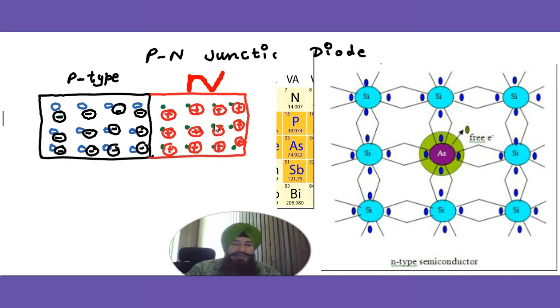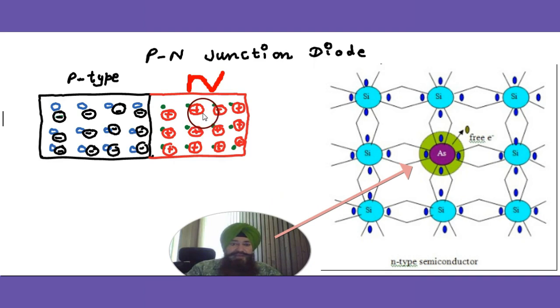When we add pentavalent impurity, they have 5 electrons, and arsenic, antimony, they are pentavalent. They come in covalent bonding with the nearby 4 silicon atoms, but they have 1 extra electron.